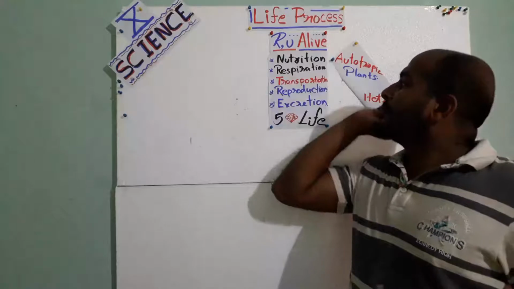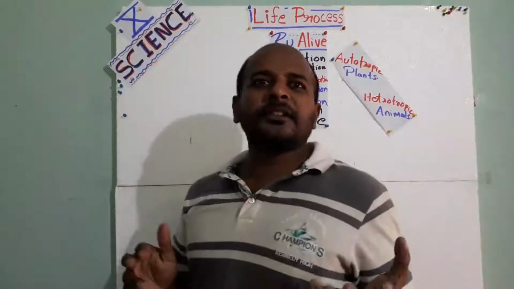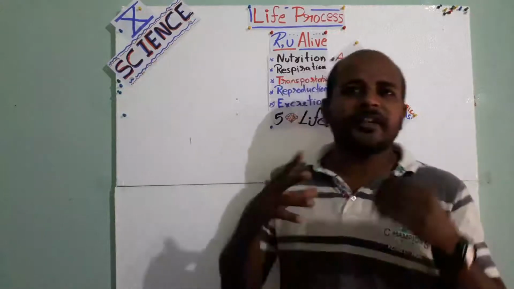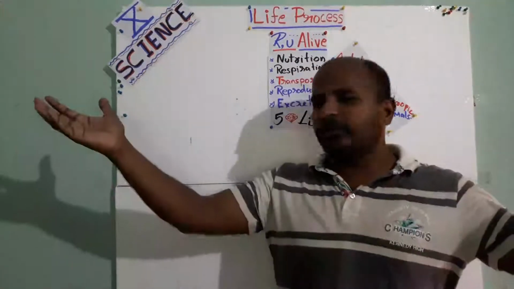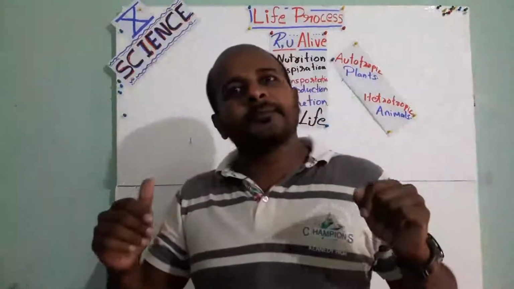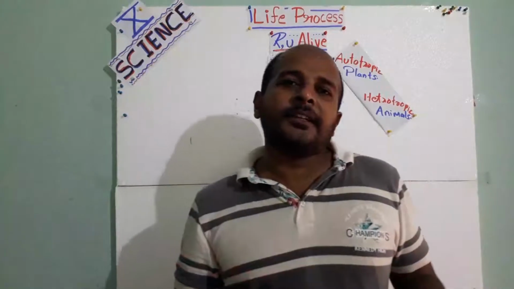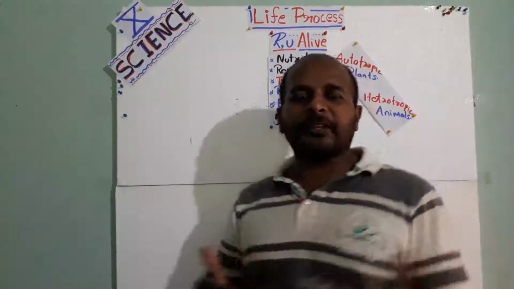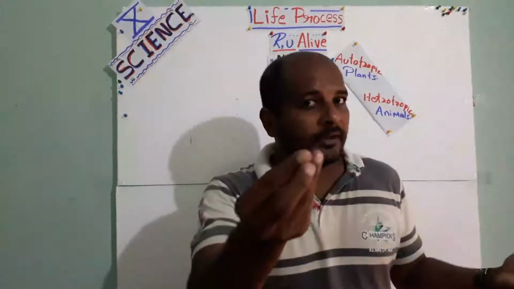So, nutrition. What is nutrition? The simple thing: the food we are eating is digested and converted into glucose and all, and it passes through our blood vessels, which provides us energy. That is nutrition. The same thing in plants also. In plants, are we giving any food to plants?